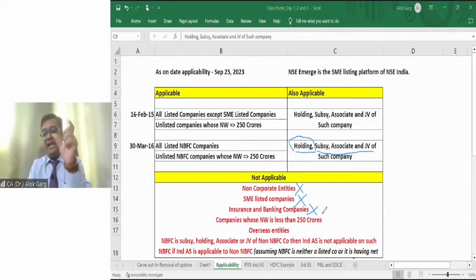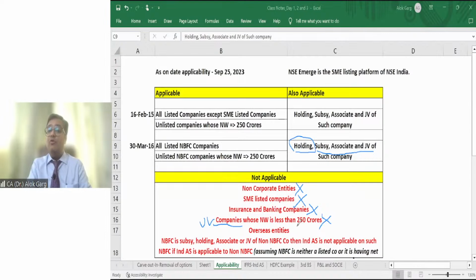What about those standalone companies whose net worth is less than 250 crore and they are unlisted company? In that case, Ind AS is not applicable. And friends, here company means unlisted company. I'm talking about unlisted company, right? UL. I'm talking about unlisted company.